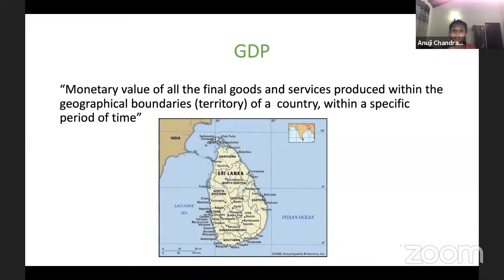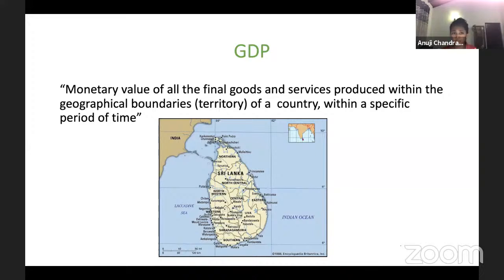This is not outside Sri Lanka. This is not by the Sri Lankans. Any good that is produced inside Sri Lanka, it can be Sri Lankans, foreigners, anyone who's producing inside Sri Lanka. So these foreign companies, for an example, you might have heard Nike produces their clothes in Sri Lanka. Not only Nike, you have many brands like Nike, even Jack Wheels, then you have Victoria's Secrets.